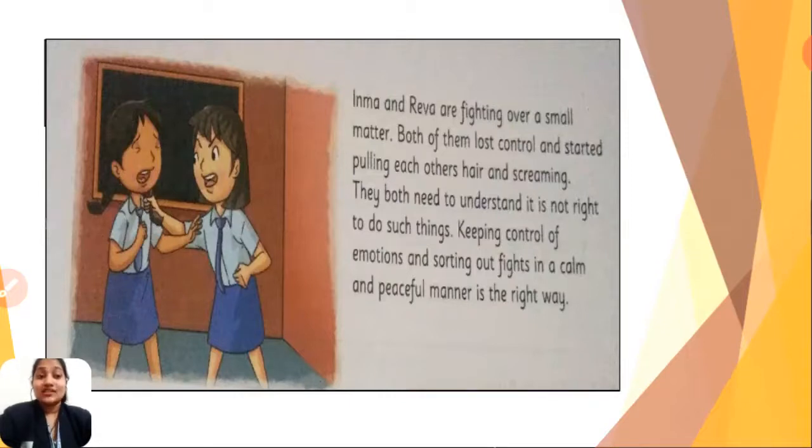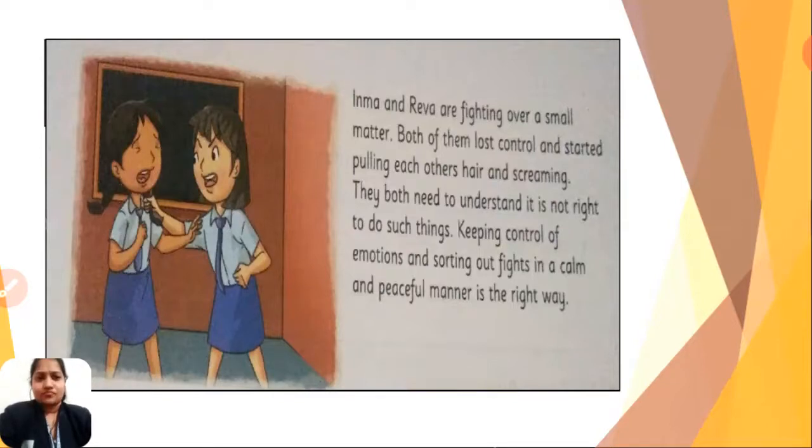They both need to understand it is not right to do such things. Keeping control of emotions and sorting out fights in a calm and peaceful manner is the right way. So they are fighting over some small matter, but they have lost their control and that's why they started pulling hair and screaming, right? That's totally wrong. They need to understand that this is not right.